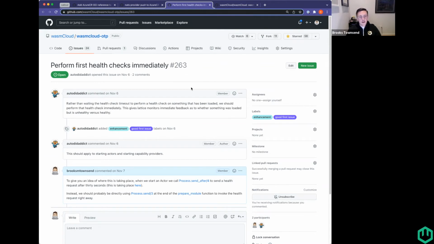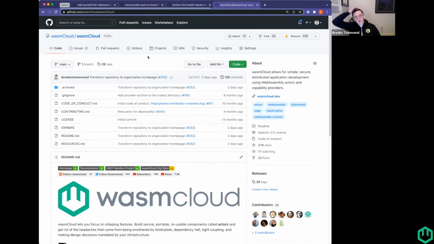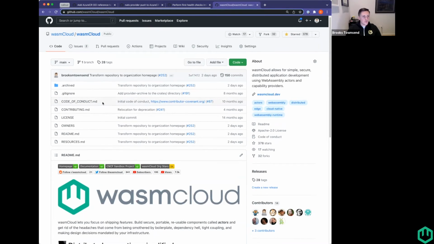Now I do have another announcement that I want to make. First of all, we recently repurposed our wasmCloud/wasmCloud repository to act as a sort of organization homepage. This is where we'd love to leave some of our community resources like our code of conduct and our contributing guide. It also has archived things like our previous Rust runtime, but we'd love to use this as an overall landing page where we can maybe communicate future things through the GitHub issues here, et cetera.